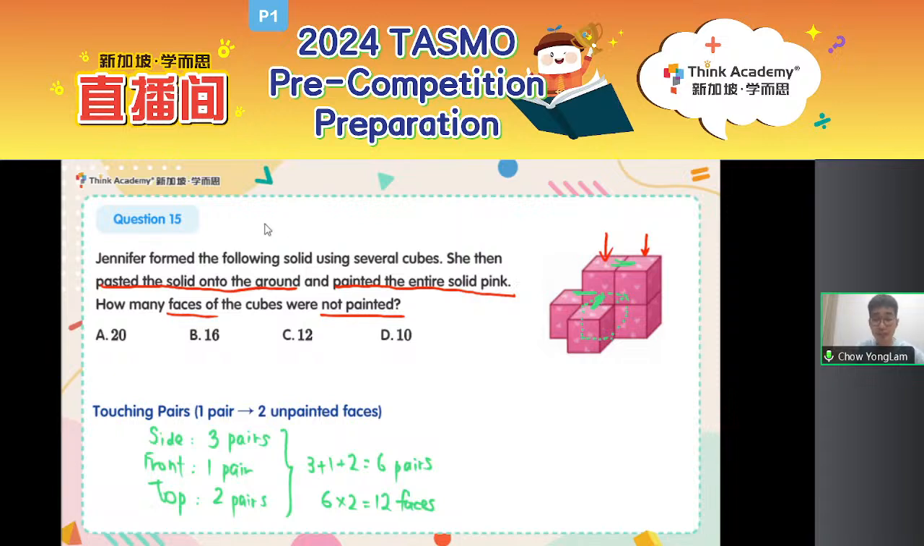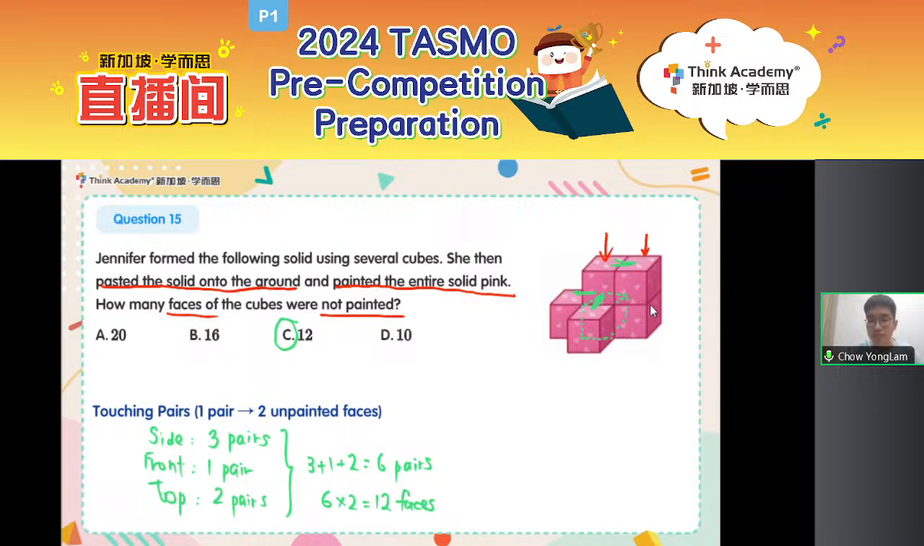Oh, it's just 12. Okay, it's my answer C, everyone. If somebody says, oh, my answer is C, read the question again. She pasted the solid onto the ground and then painted the solid pink. Imagine if you paint the solid, but before that, you paste it onto the ground first. If you paste the solid onto the ground and then paint it, do you think the bottom surface will be painted?